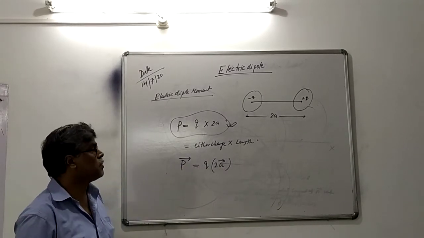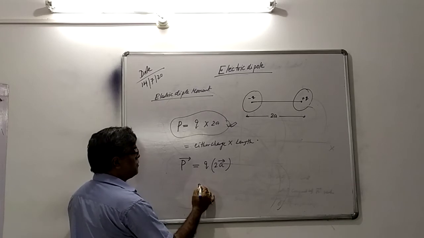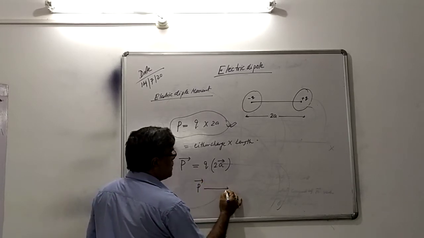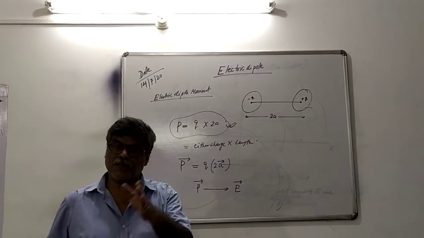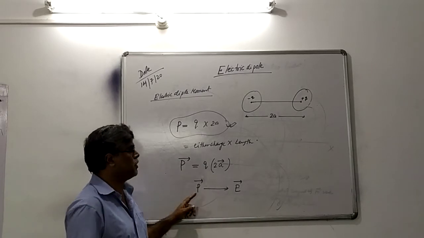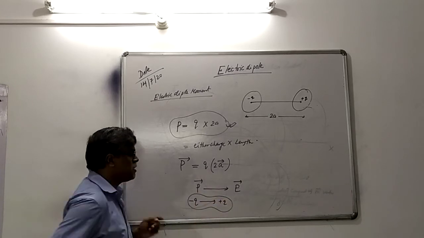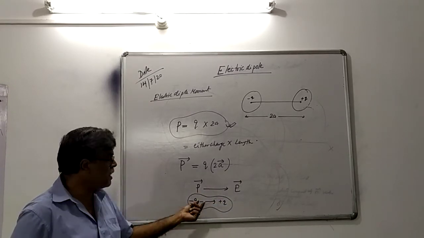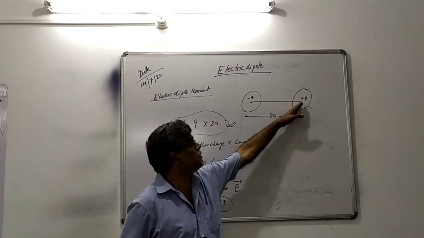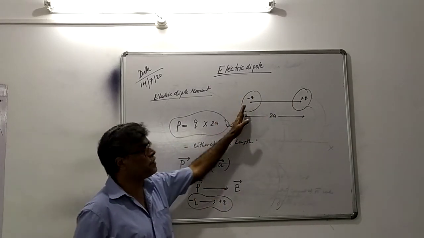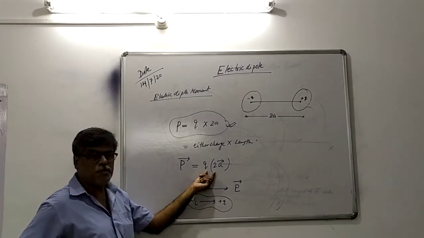Now the question is, what is the direction of the electric dipole moment? Remember this point. The direction of the electric dipole is always opposite to the direction of the electric field, because the electric field is always from positive charge to negative charge, while the electric dipole is from negative charge to positive charge, from minus q to plus q. So this is the vector form of electric dipole moment.